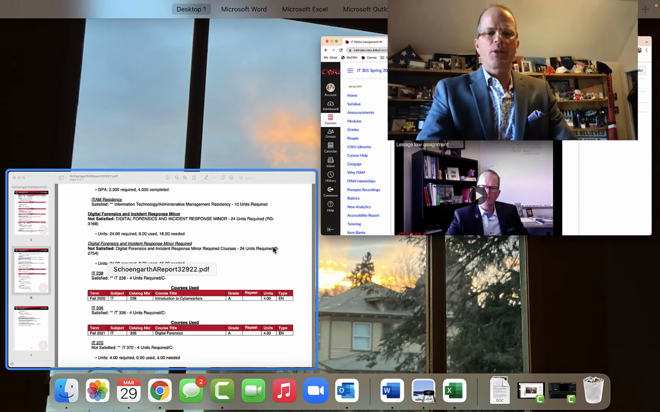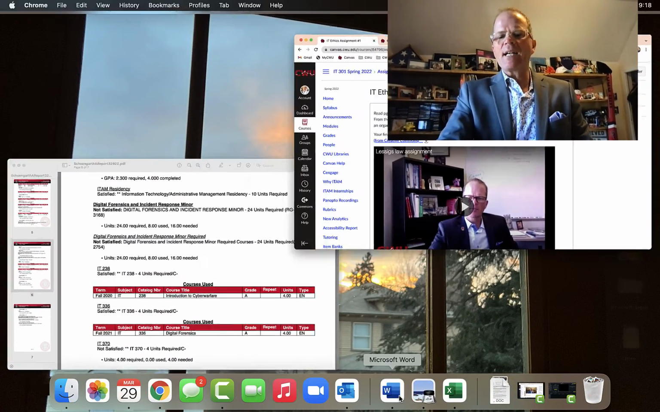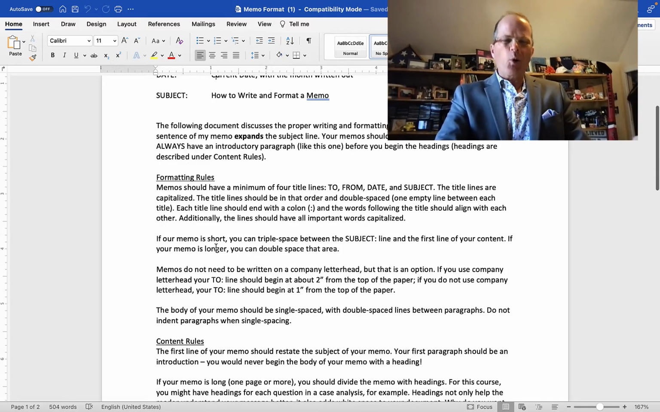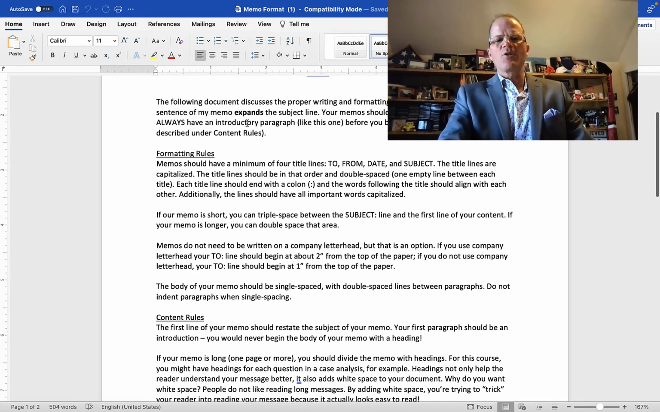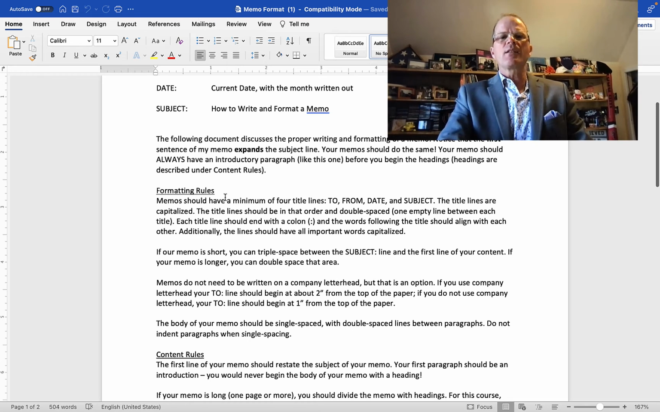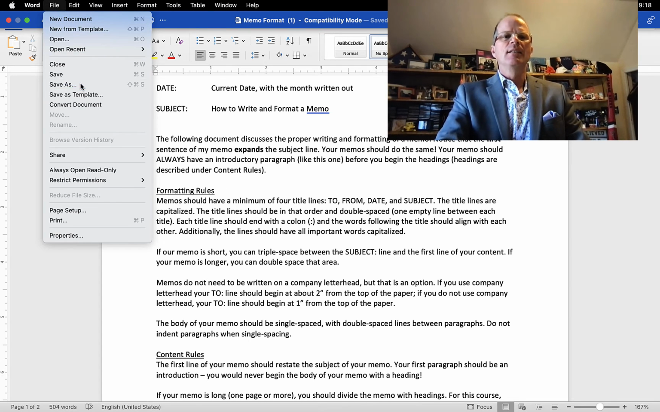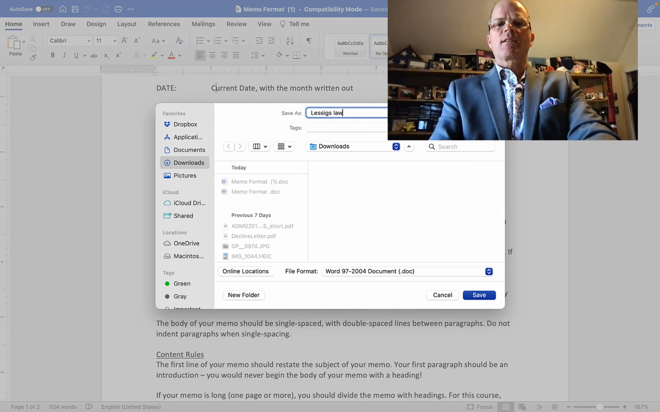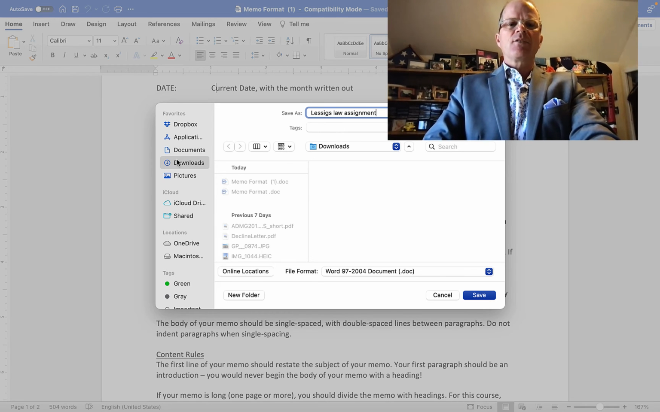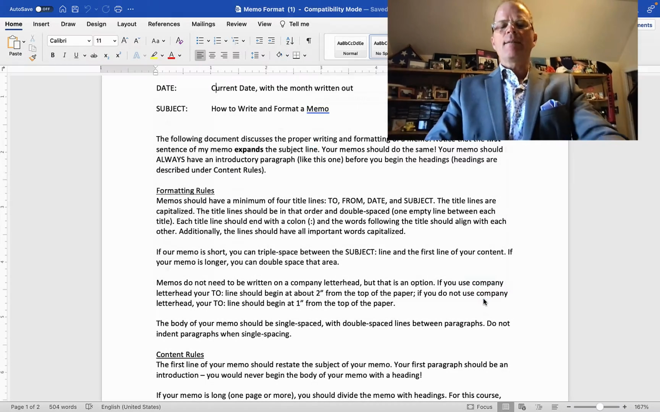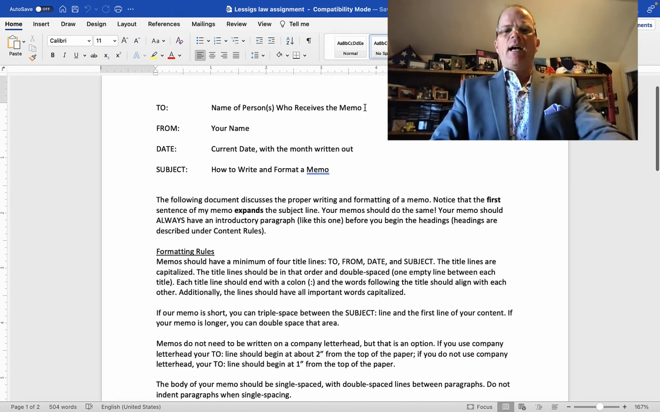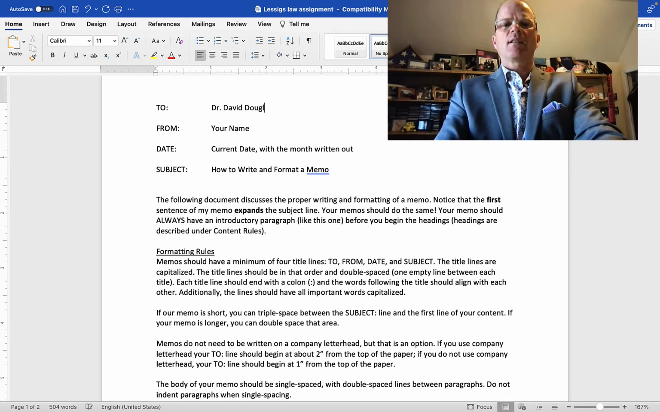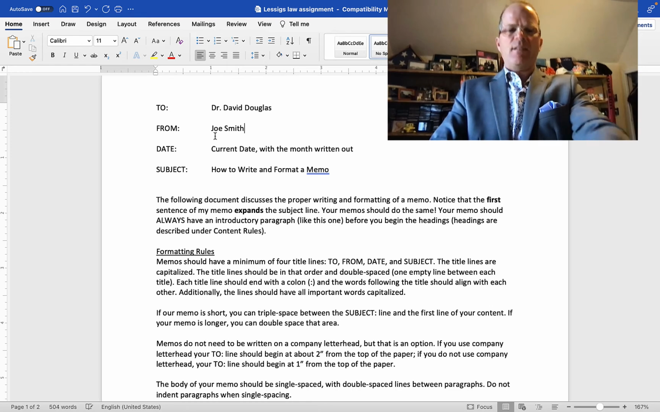That's key with writing. So I go back over to my Word document and organized fashion, meaning, so this just tells you how to do memo format, but if you're using this as your template, you've gone File, Save As, Lessig's Law Assignment, right? And then you're saving it to a good place where you save your files. Just for purposes of this, I'll save it there. So then I've saved it, so now I can put in here Dr. David Douglas, Joe Smith, right? And you get it, put the date.